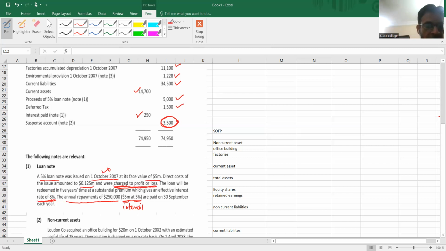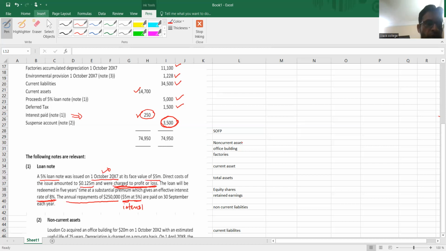Now see, in the given trial balance, interest is already recognized. It means 5% interest is already recognized. So we need to adjust how much more interest we have to charge in profit and loss account, and then the impact on the balance sheet. So we need to work out the loan note adjustment above all. And at the end of the first year, I have to identify my correct value. So I have to show some working here.